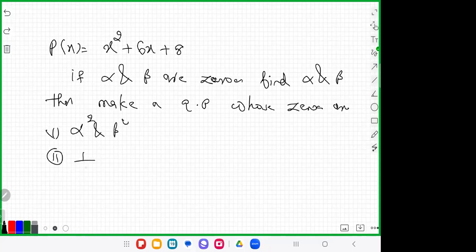The second one is 1 by alpha and 1 by beta. The third is alpha cube and beta cube. It's a 4 mark question.